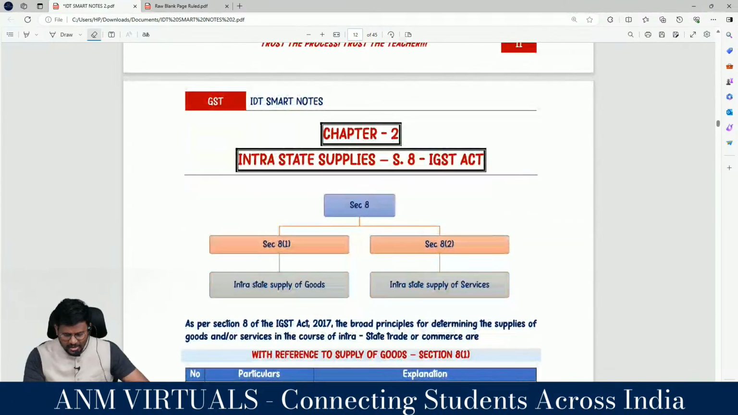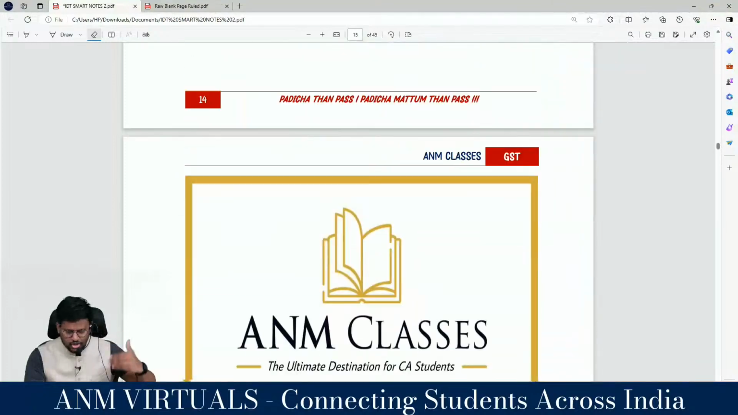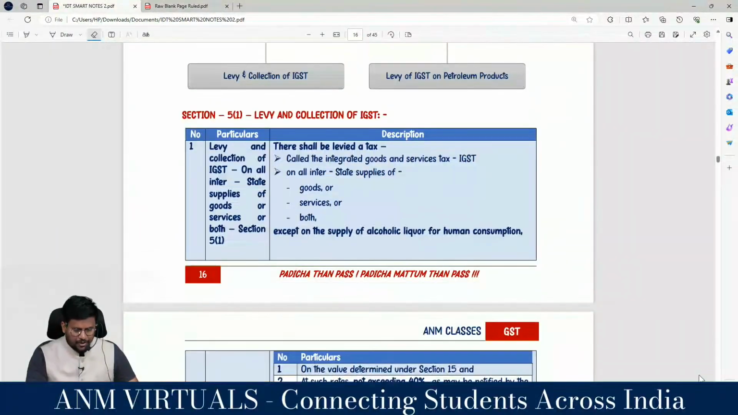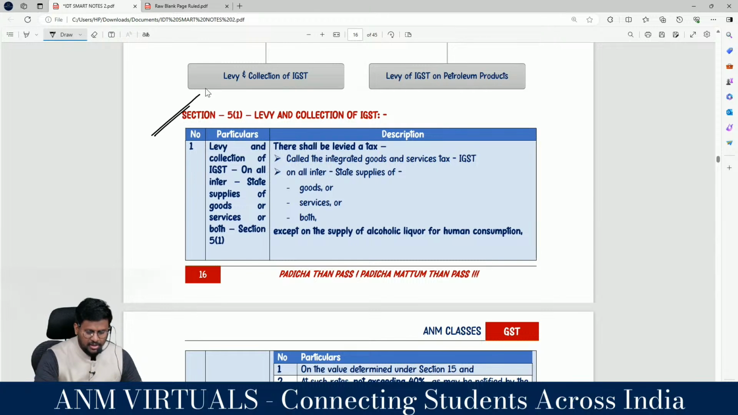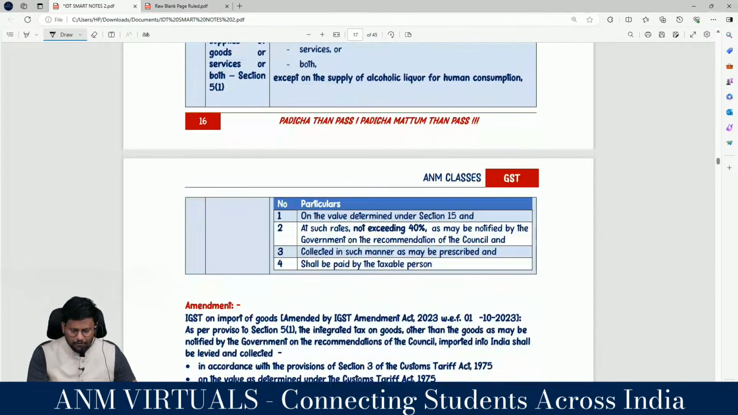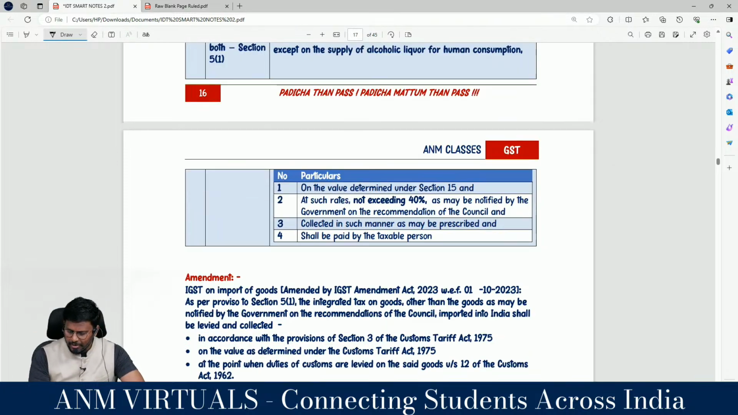With regard to intrastate supply, we are having, sir, with regard to 5(1), shall we move into the counter section 5(1)? Yes sir, 5(1), levy and collection of what? IGST. Instead of CGST, there shall be levied a tax called integrated goods and services tax on all interstate supply of goods or services or both, except on the supply of alcoholic liquor for human consumption, on the value determined under section 15 at such rate not exceeding 40% as may be notified by the government on the recommendation of the council and collected in such manner as may be prescribed shall be paid by the taxable person, right?